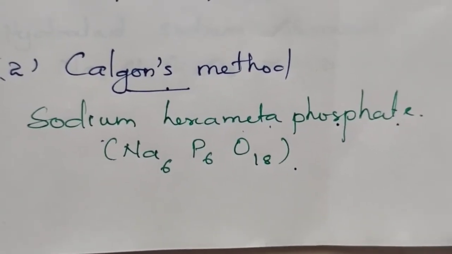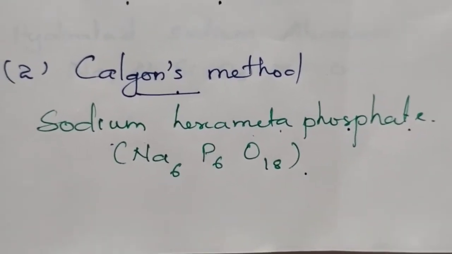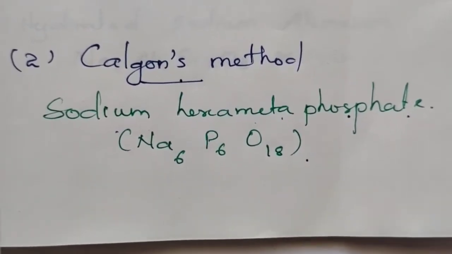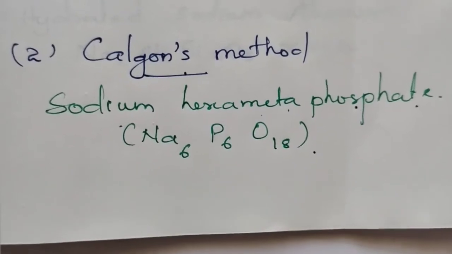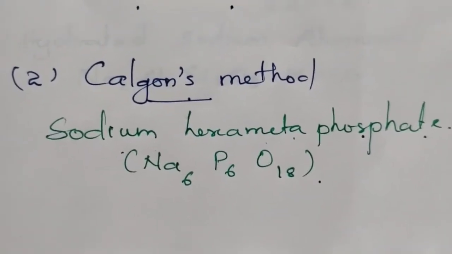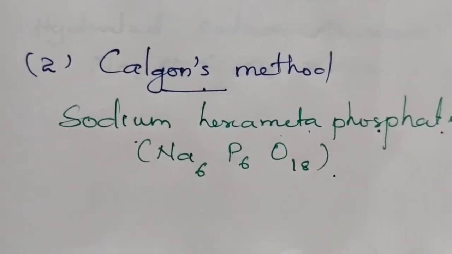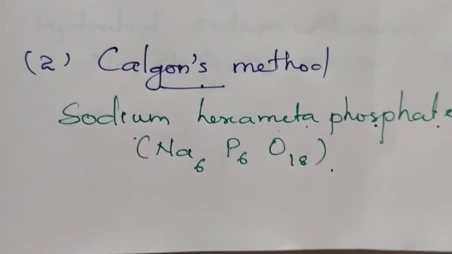This complex provides no hardness to water. Thus the chlorides and sulfates can be converted into useful complexes, and thereby the hardness can be removed.